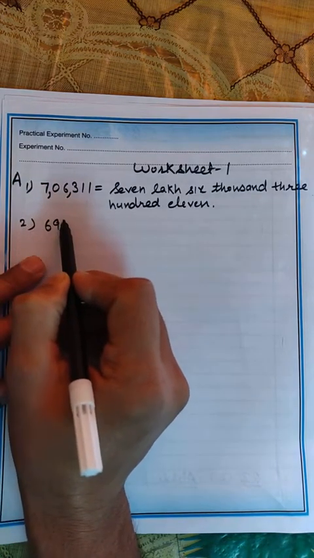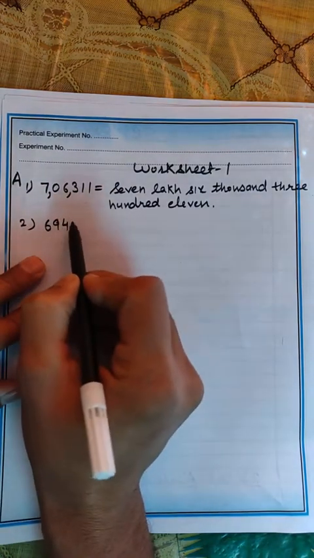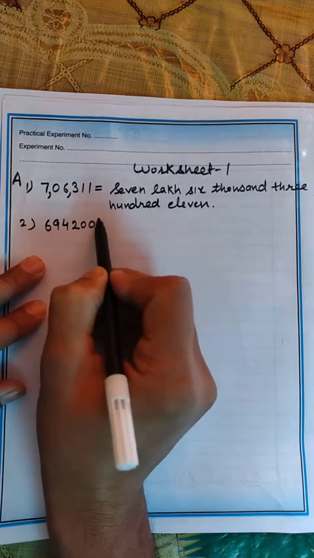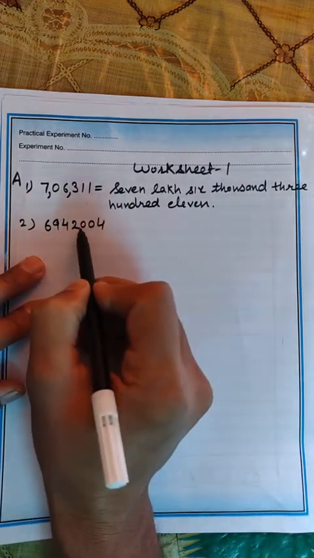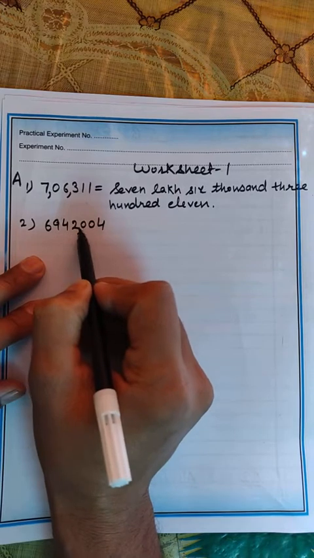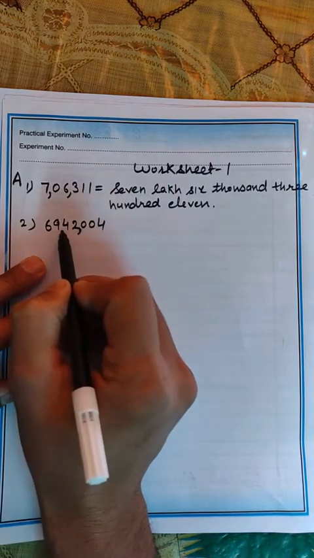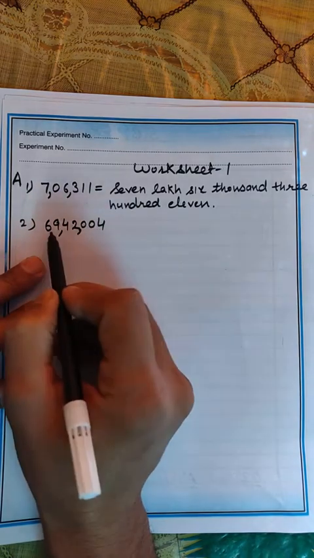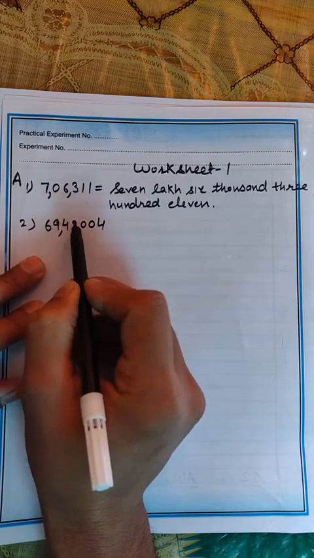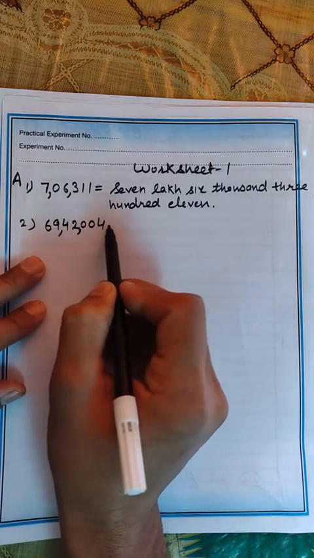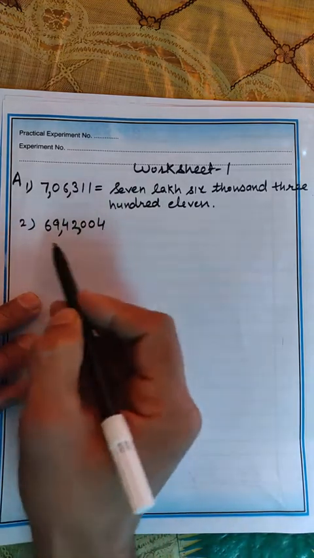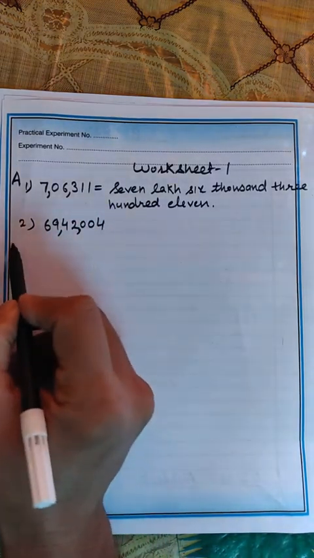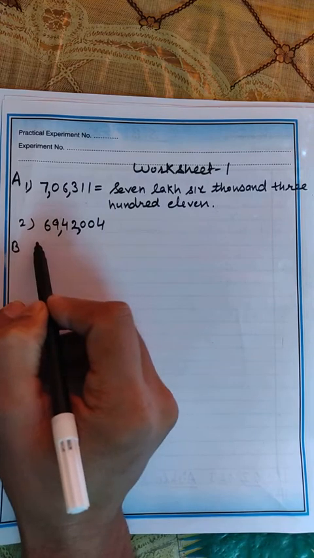Next, the second part is there. The number is 6942004. So first of all, you have to put the commas, remember it. Okay, so first after 3 digits and then 2 each. Now this number you can do yourself, 69,42,004. Okay, so you can do yourself. Second, B part is there. Okay, B part is there.